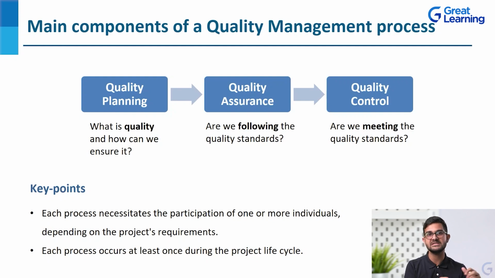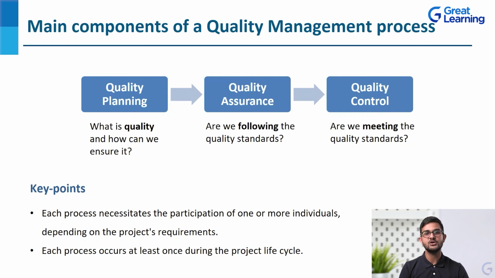Whenever we are talking about a specific project, the definition of quality for each and every project can be different. If you are managing, let's say, a construction project, the quality can be something else for that particular project. But if you go into some other sector, such as the healthcare sector or pharmaceutical sector, the meaning of quality can be totally different. The standards will be totally different. So first of all, in quality planning, we have to see what the meaning of quality is for that particular project. Then how can we ensure it? How will we make sure of the standards? What are the goals where we are supposed to reach? That is part of quality planning.